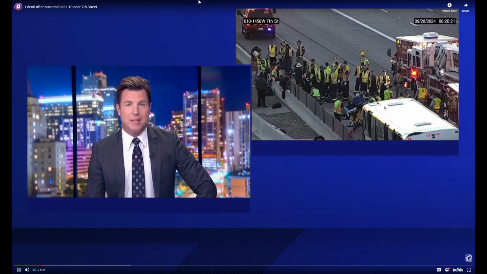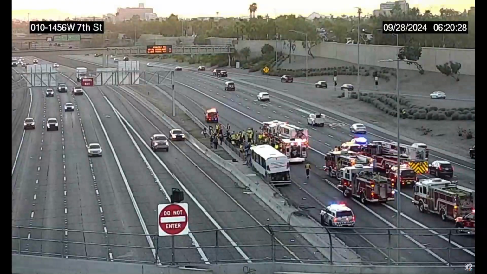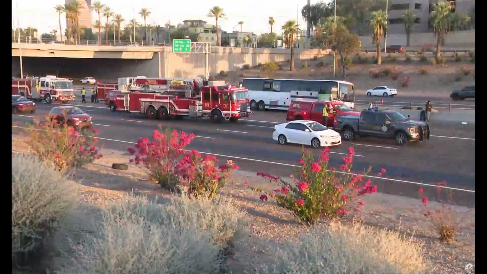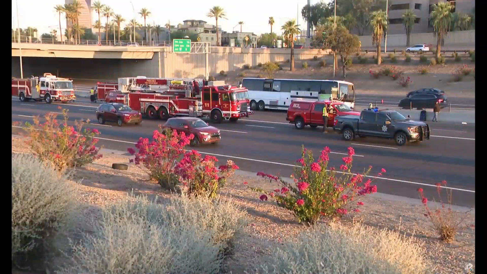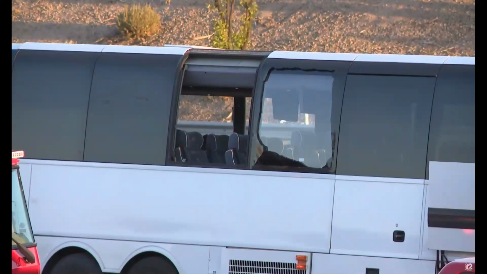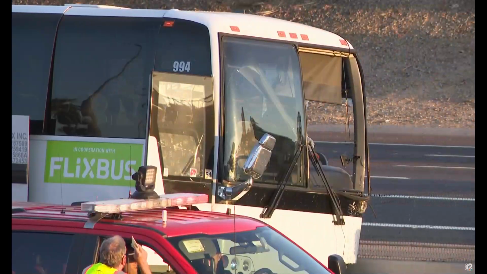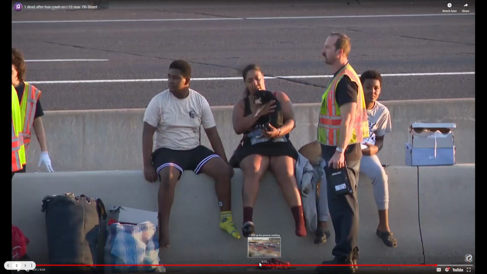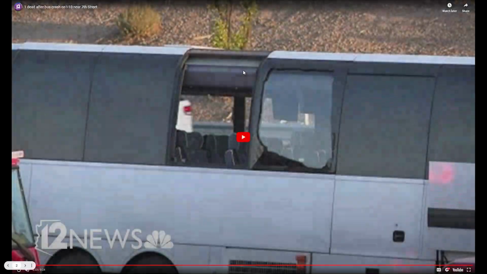One person is dead and 16 others hurt after a bus crash in Phoenix. It happened on the I-10 near 7th Street this morning. The Phoenix Fire Department tells us that 23 people were on that bus. 17 of them were taken to the hospital, with one person in extremely critical condition at the time. That person later died. No other vehicles were involved and no word on what caused that crash.